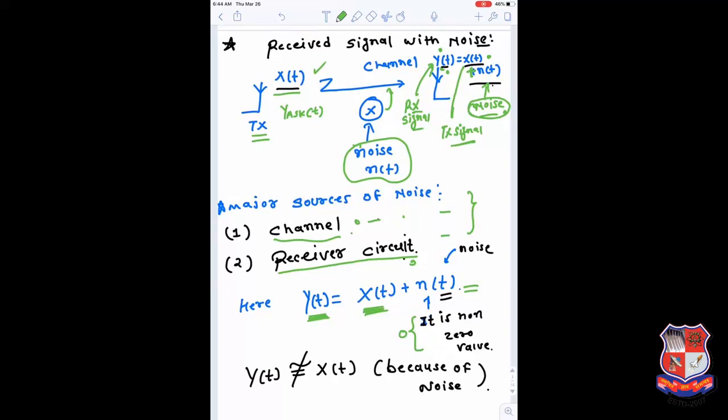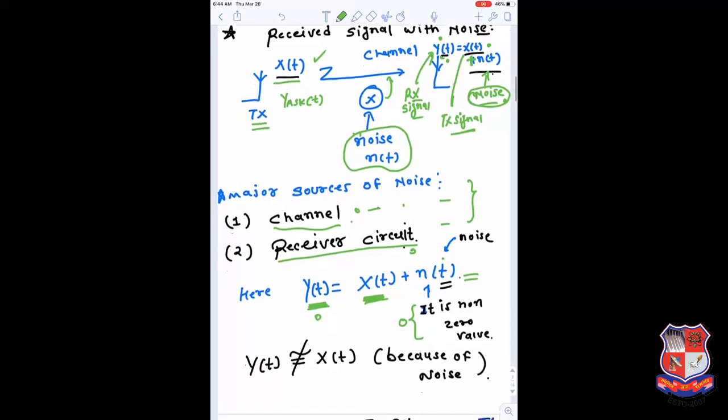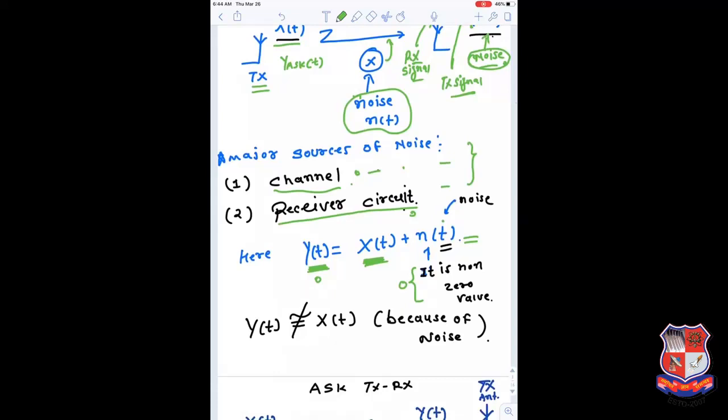x of t. But this is an idealistic assumption, and in most cases we always end up with noise, right? So the receive signal is never assumed to be a noise-free signal. It's always noisy. Now if it's noisy, then y of t can be defined by this equation.